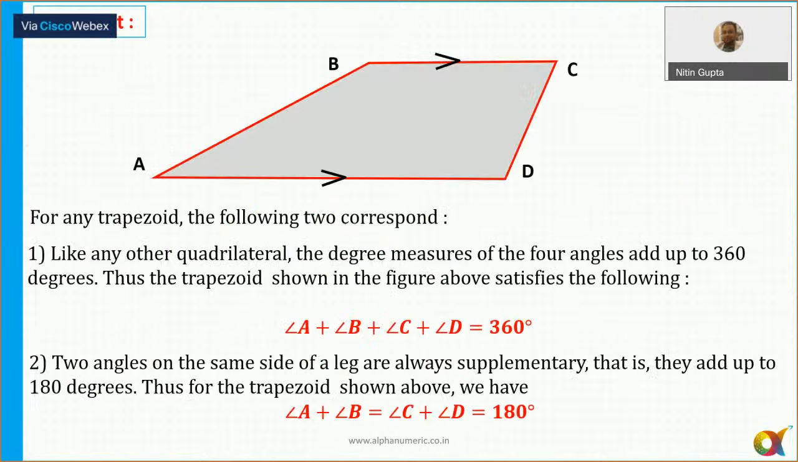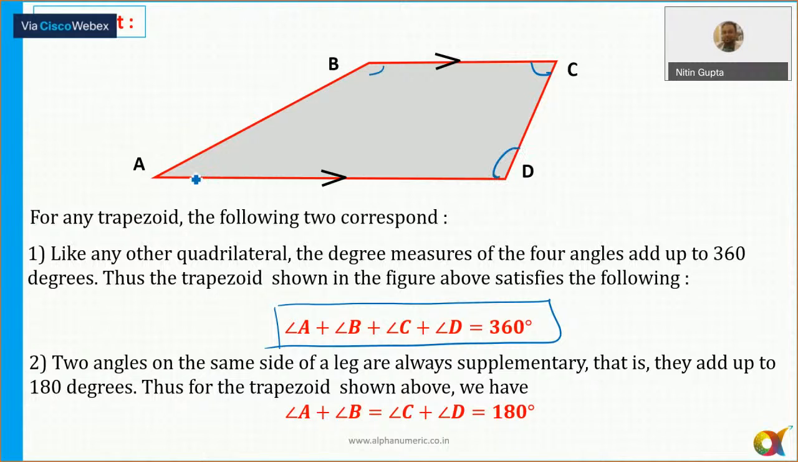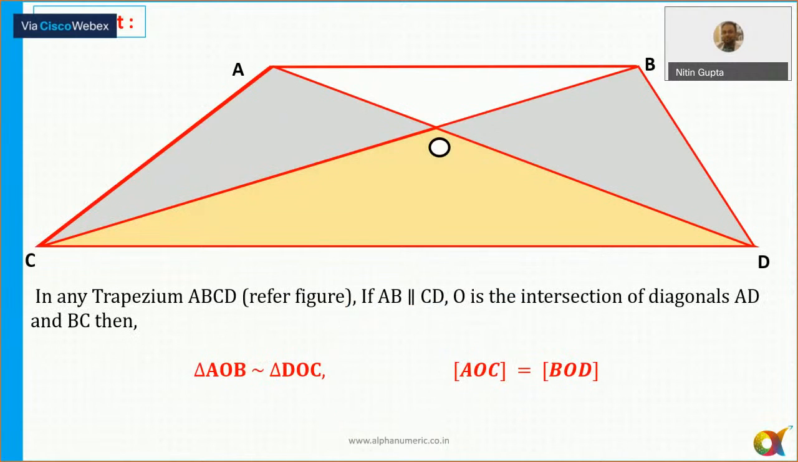Trapezium. We all know trapezium. The sum of all four interior angles of a trapezium is 360 degrees. If these two sides are parallel, then angle C plus angle D is equal to 180 degrees, and angle B plus angle A is also equal to 180 degrees. These are very basics. In any trapezium, we already know that these areas are always equal. The triangles between two parallel lines, the white one and the yellow one, are always similar, and using that similarity property we can solve a lot of questions.